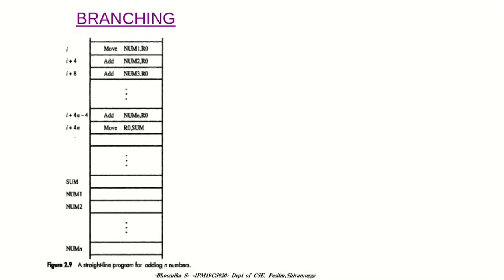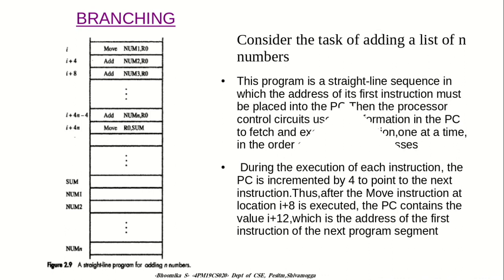We will see the concept of branching by considering an example of adding a list of n numbers. We all know that the processor contains a register called the program counter, which holds the address of the instruction to be executed next. The address of its first instruction, which is I in our example, must be placed into the PC. Then the processor control circuits use the information in the PC to fetch and execute instructions one at a time in the order of increasing addresses.